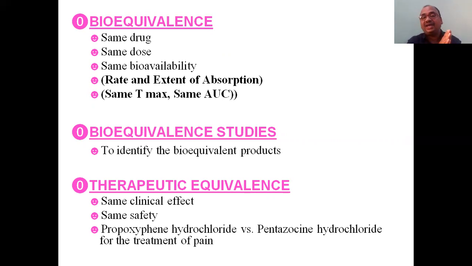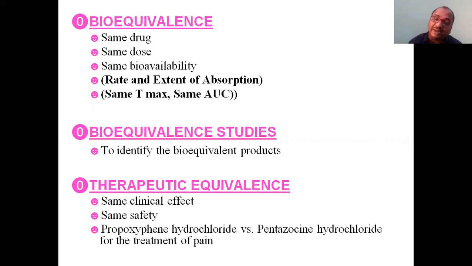If one drug's Tmax and AUC are matched with another drug's Tmax and AUC in the body, because we construct all the curves by giving the tablets to the patients and collecting the blood samples. We have to construct a plasma concentration versus time plot, that is a graph, and you have to match the Tmax and AUC. If it is matched, then only you can say bioequivalence. Studies to identify the bioequivalent products are called bioequivalence studies.